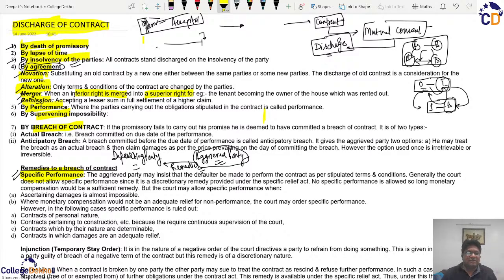So we always say that sometimes the aggrieved party may insist that the defaulter be made to perform or made to fulfill his obligation which he has agreed into under the contract. So the party says that we are not ready to accept any other thing, the apologies, the damages, etc. Instead, we want that person to not breach, and if the breach has not happened, then we can stop such breach, and if the breach has been done, then we can decide another ways of fulfilling those contracts.